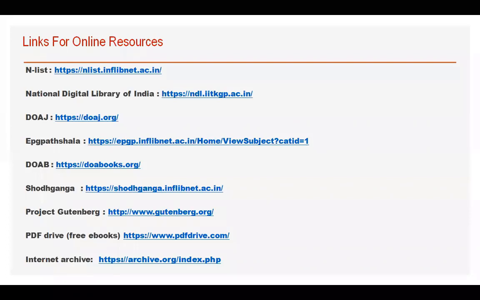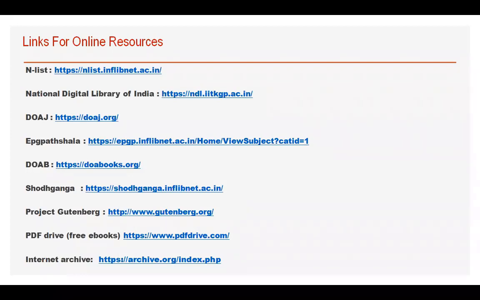Then the next source we have is the National Digital Library. The National Digital Library is developed by India, and the project is undertaken by IIT Kharagpur. The basic objective of this library is to provide education at the grassroots level of India through ICT. Then we have DOAJ. DOAJ is also a free resource. It's a directory of open access journals. The scope of this directory is international. It gives you research articles which are published internationally in peer reviewed journals. This is a very authentic source to carry out your research or for study purpose.